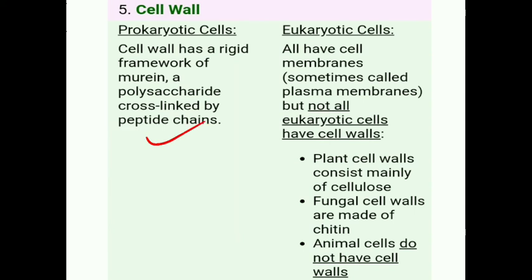It is made of peptidoglycans. While eukaryotic cells have a cell wall only in plants, and plant cell walls are mainly made up of cellulose, while fungal cell walls are made of chitin, and animal cells do not have cell walls.